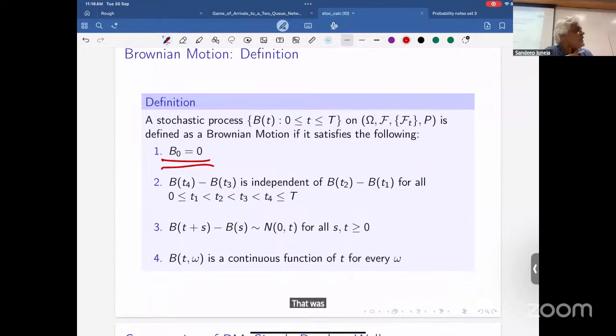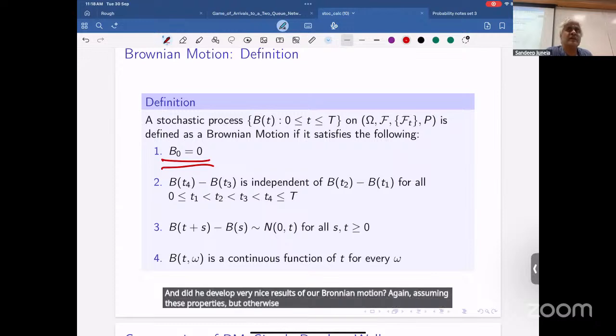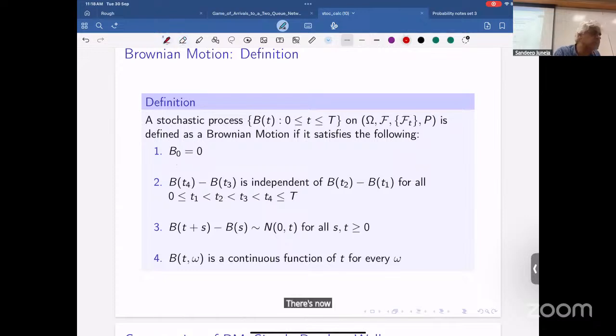That was 1905. Before him, I must have mentioned this to the finance class earlier, there was Bachelier in France, who was a Poincaré student, and in France, option pricing was quite prevalent. So you had to price options, and he used Brownian motion to price options. There he developed very nice results over Brownian motion, again assuming these properties, but otherwise his results were very rigorous. Now one of the top conferences in math finance is the Louis Bachelier conference.